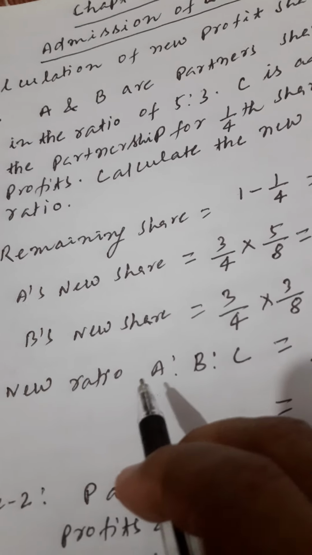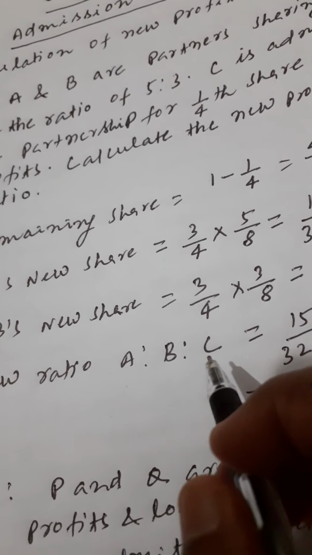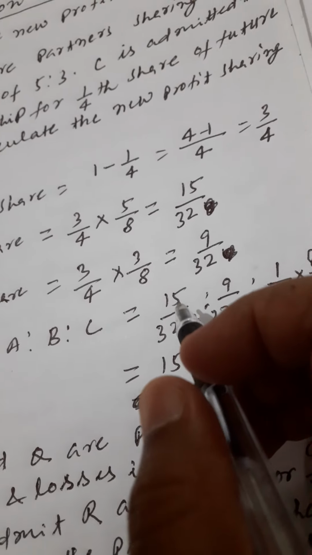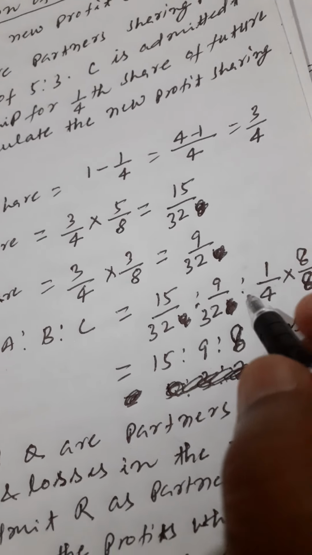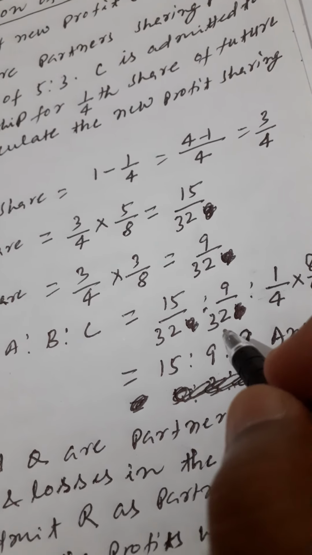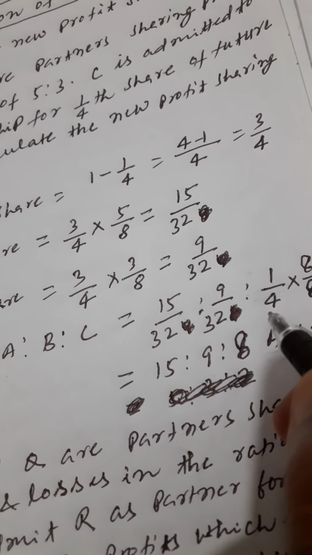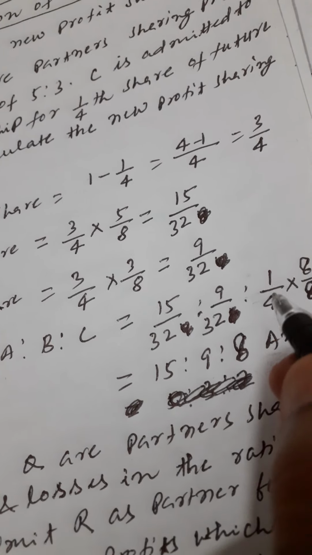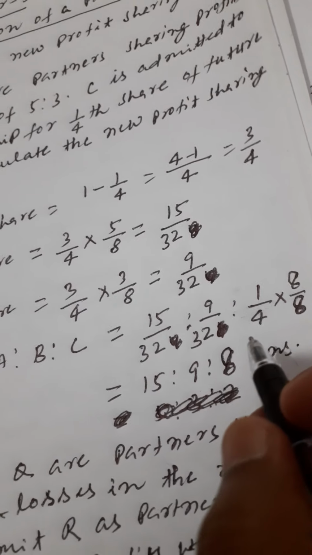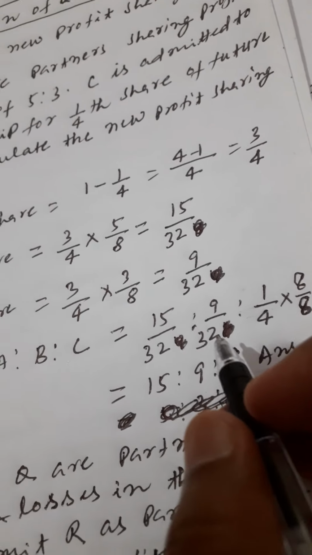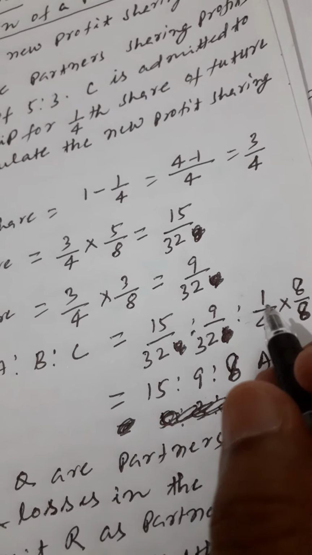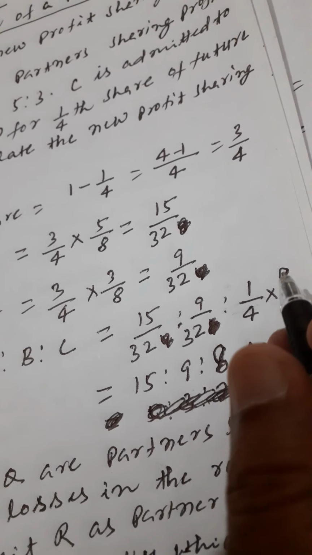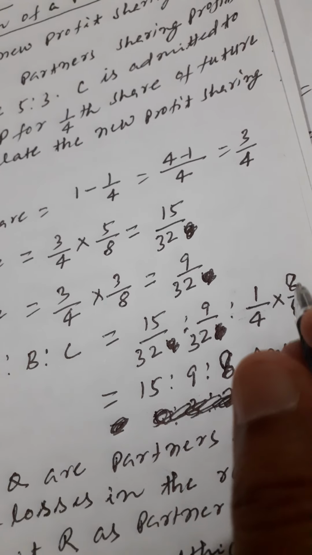Now, the new ratio between A, B and C. You will get the new shares: A is 15/32, B is 9/32, and C is 1/4. Now you have to equalize the denominator of C's share. You have to multiply the denominator and numerator by 8.